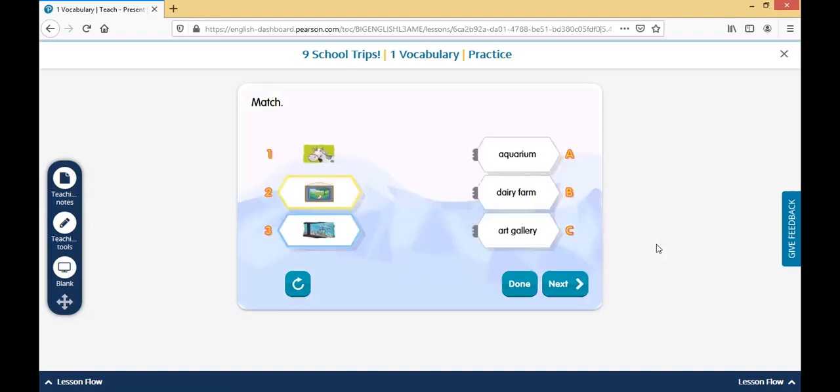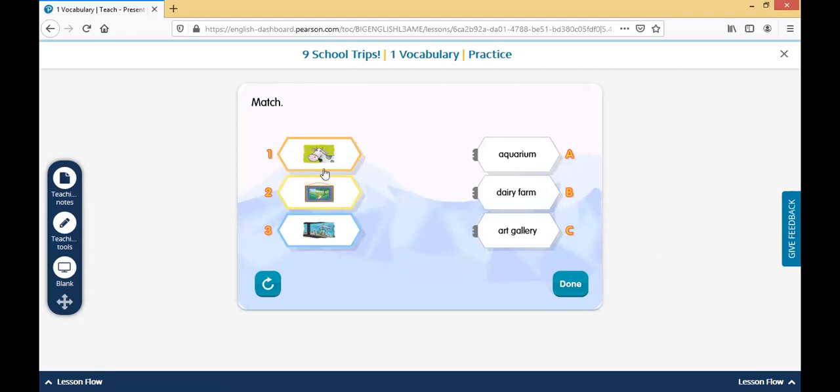We're going to look at the image and match it to the correct name of the place.